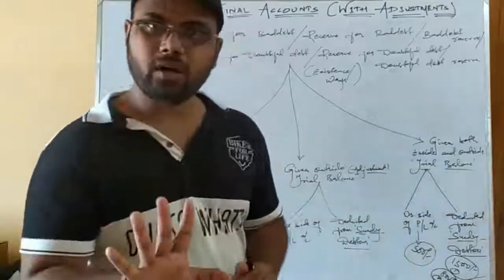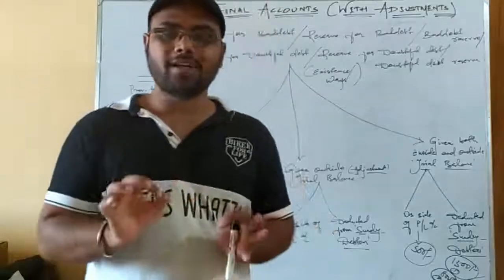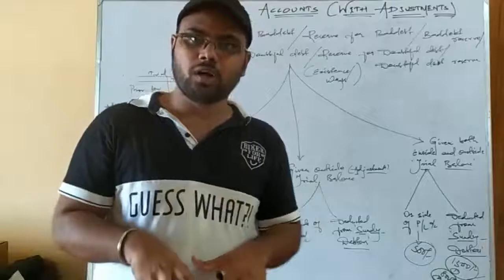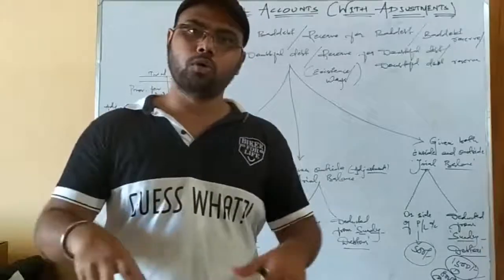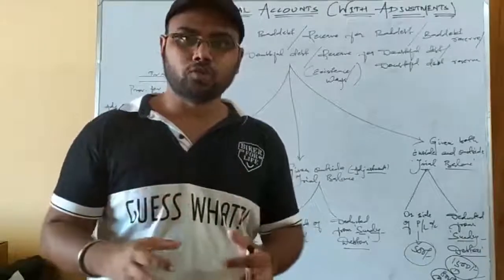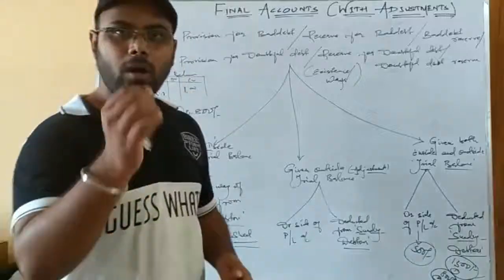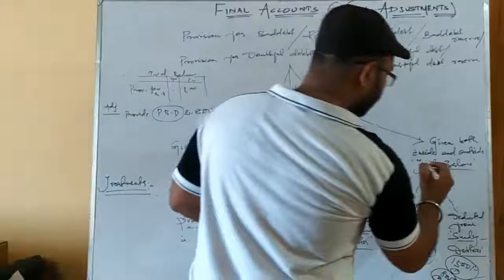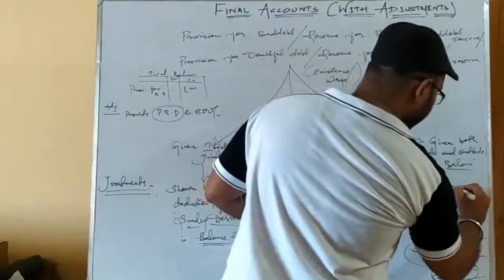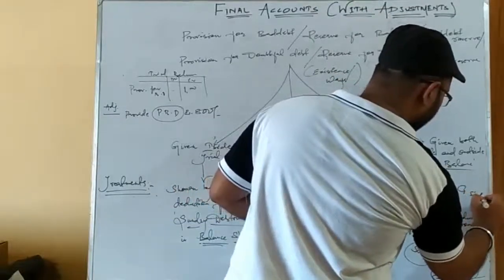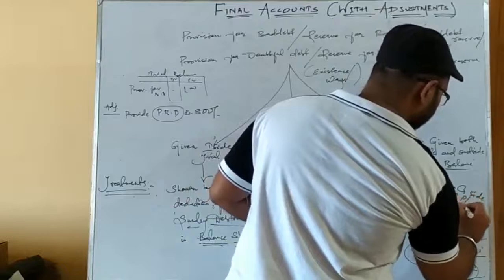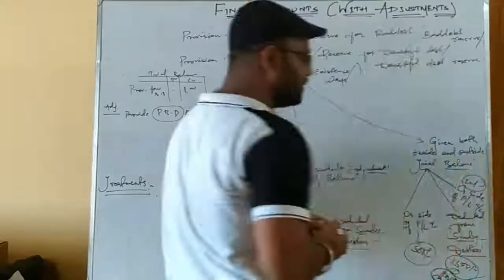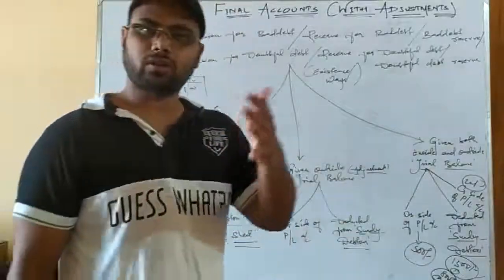When you needed 500, you showed that item on the debit side of profit and loss account. Now you have an excess of 200. So obviously it should go the opposite way. It should be shown on the credit side of profit and loss account by writing excess provision for bad debt. Okay, watch it carefully. It should be shown on the credit side of profit and loss account. What is the amount that you have to show on the credit side? That is 200.